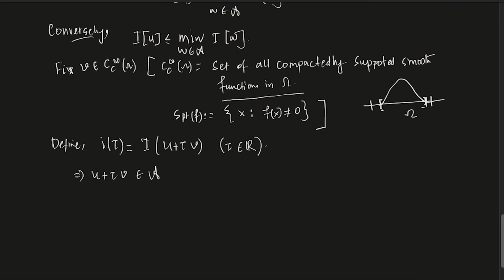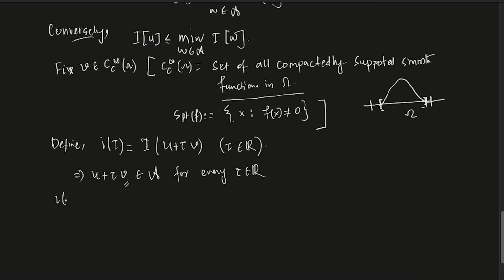Of course it is in A, right? For every tau in R, of course it is. Why? Because you see, this is the point. Why do we want a compact support function? Because v is 0 on the boundary for a compact support function, right? So on the boundary, u is basically g. And since v is C_c infinity, it is also C2. So essentially this whole thing, u plus tau v, is in A.